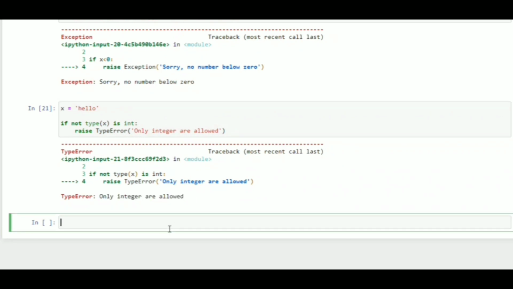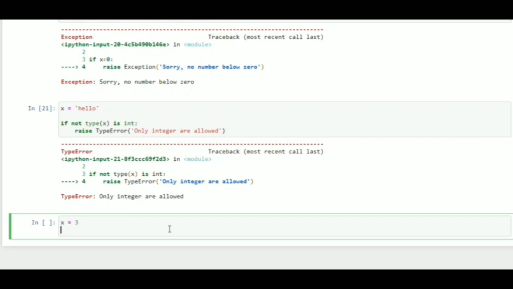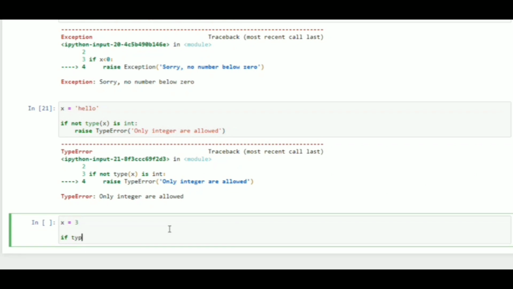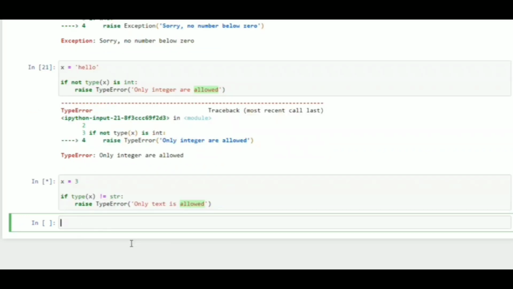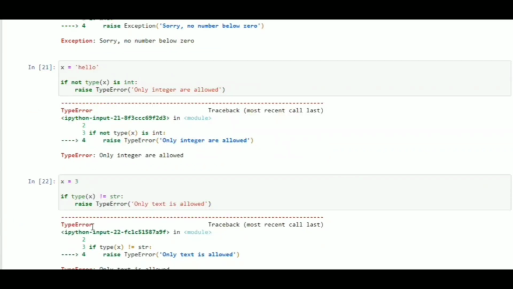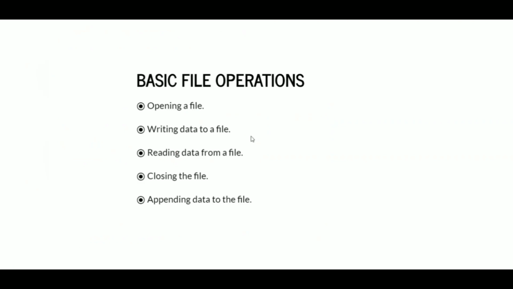Let's take another example. Here x is equal to 3, and if type of x is not equal to string, then raise TypeError, which is the error we want to generate, and the text is only text is allowed. You can see that in the output we got the type error, and the text is only text is allowed.